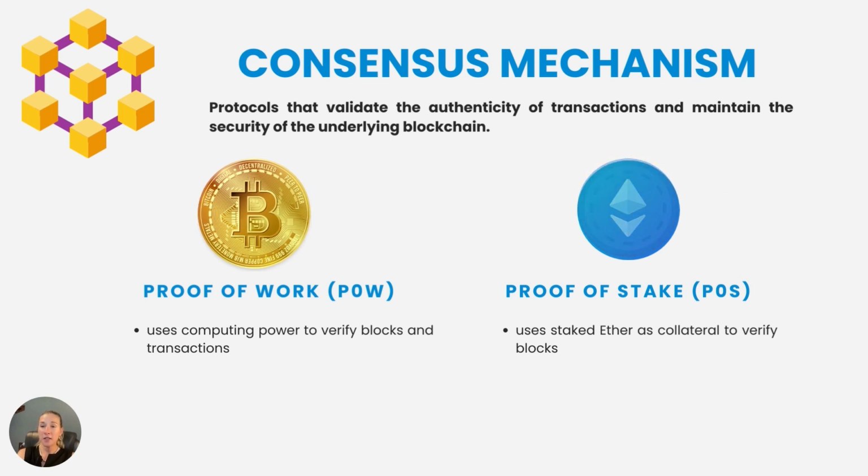Proof of stake is different. It uses staked Ether as collateral to verify blocks. So someone will lock up their ETH token in a smart contract and use their node or computer to verify blocks or transactions. The locked up collateral serves as a promise to be honest and complete the work, and then the node is rewarded with Ether. Now, if the node is dishonest, their locked Ether, or collateralized Ether, will get slashed or taken away. So each mechanism has the same goal, and that's to maintain security and prevent double spending.